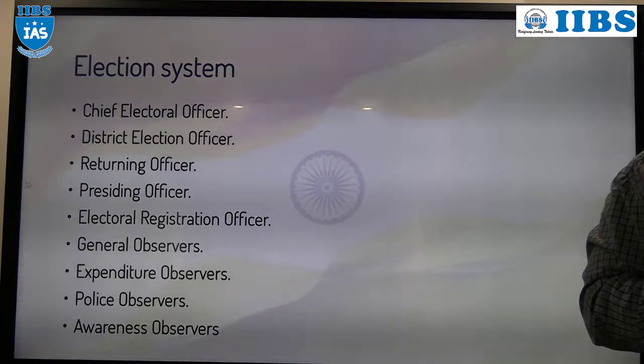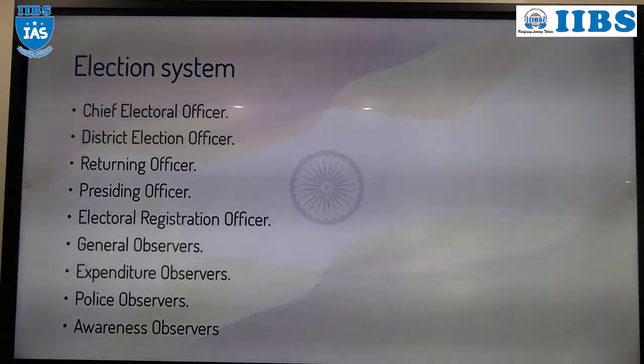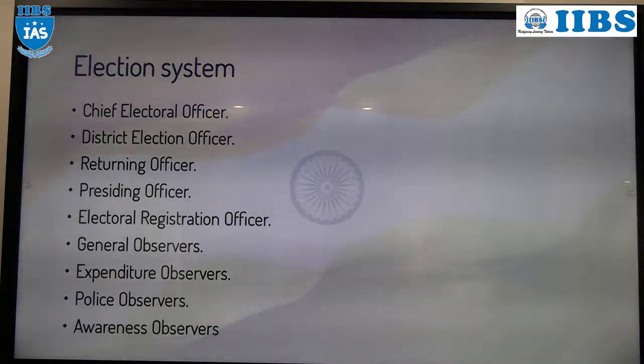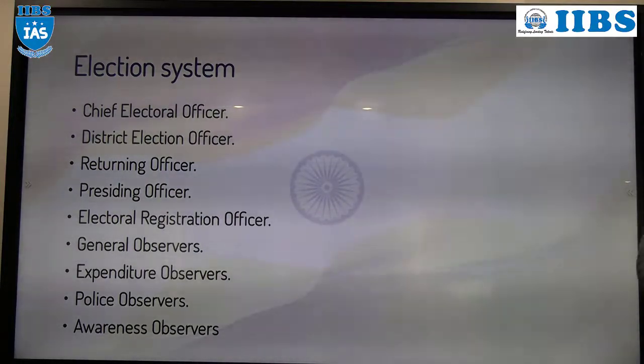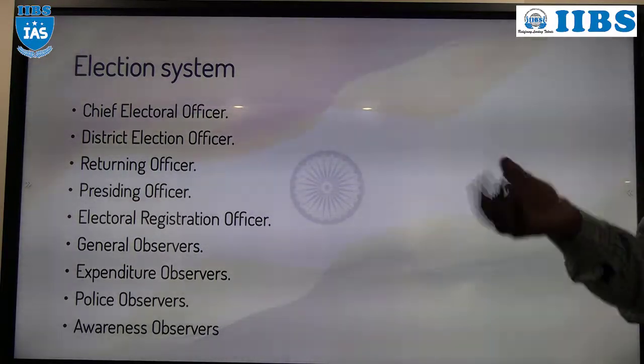Next, who can be the CEO? A government employee, either a central government or a state government employee. If a central government employee is appointed as CEO, the Election Commission of India takes the permission of the central government. If the CEO is a state government employee, then it will take the permission of the state government.